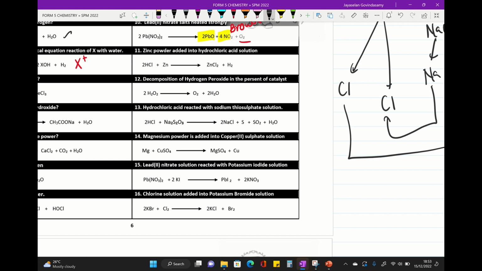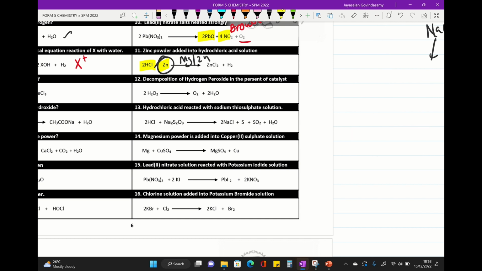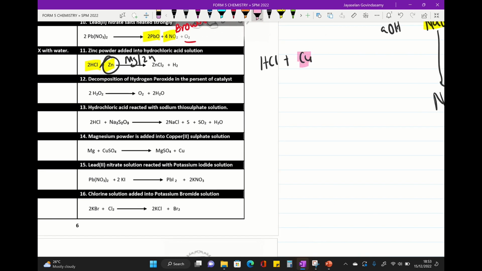So please remember, whenever we have acid here, so this reaction is known as neutralization, and please remember this metal should be reactive metal like magnesium or zinc. All right, okay, if less reactive metal, please remember to put no reaction. So for example, I'll take a hydrochloric acid, react with less reactive metal, so please remember this copper is less reactive metal, so therefore the answer will be no reaction.